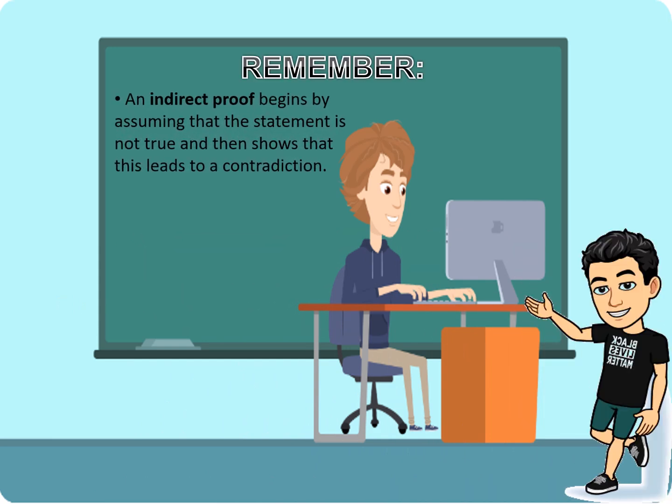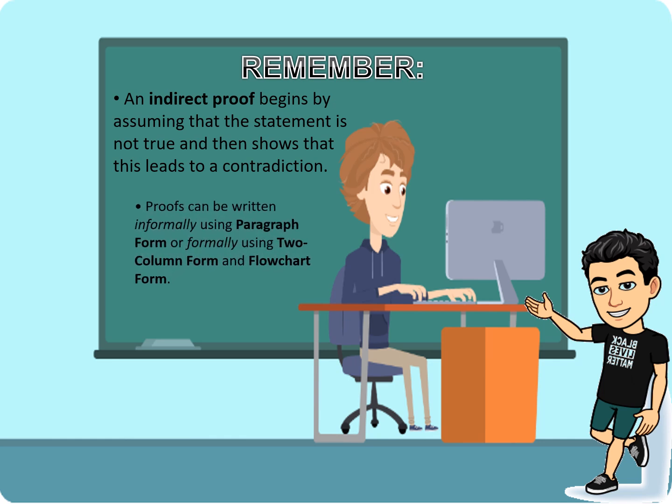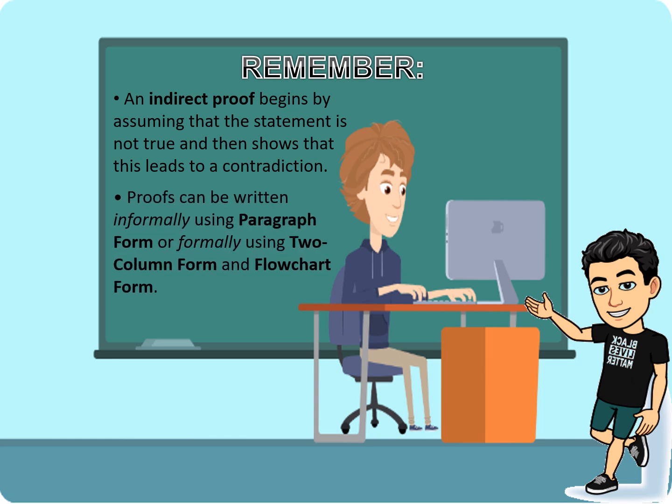An indirect proof begins by assuming that the statement is not true and then shows that this leads to a contradiction. Proofs can be written informally using paragraph form or formally using two-column form and flowchart form.